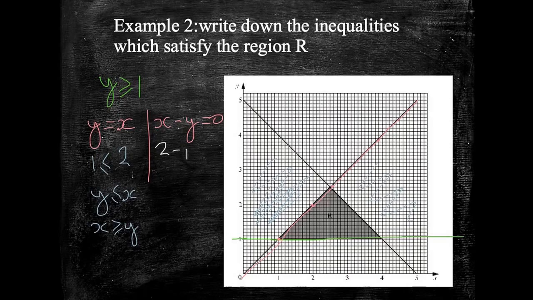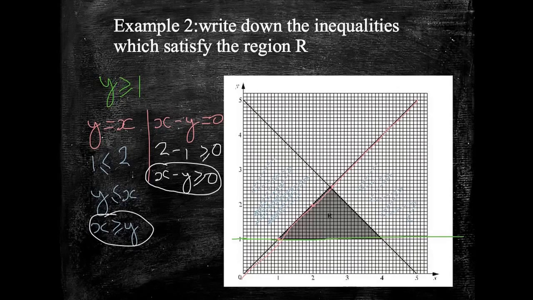This is a positive value, so that has to be greater than or equal to 0. So x minus y is greater than or equal to 0. Okay, so either of these two are correct for my second one. So I've now got two different inequalities. I've got the green line and the pink line that I've sorted. Finally, I've got the last one to do.